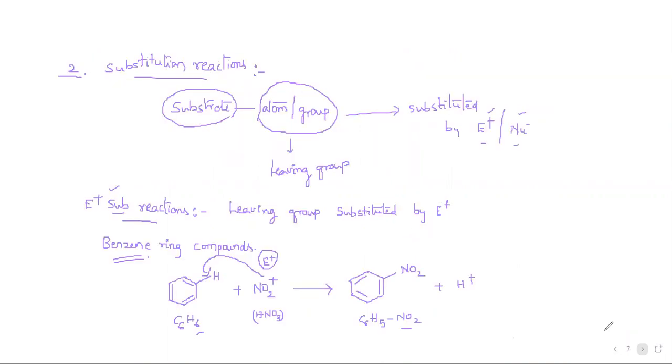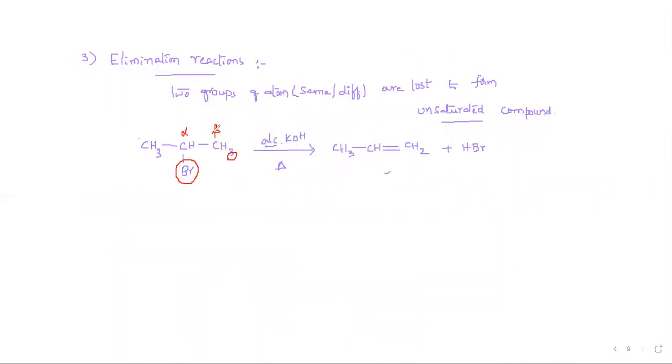Now, from halogen compounds, if I try to eliminate those two elements, H and Br, it forms an unsaturated compound. So elimination reactions are opposite to addition reactions.